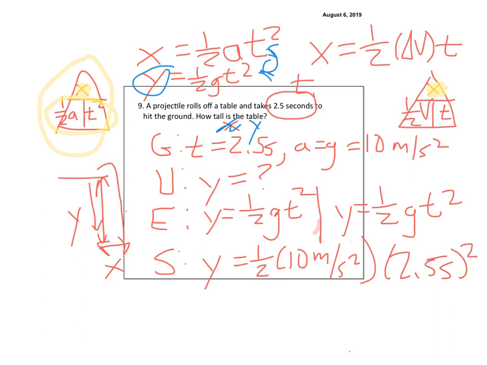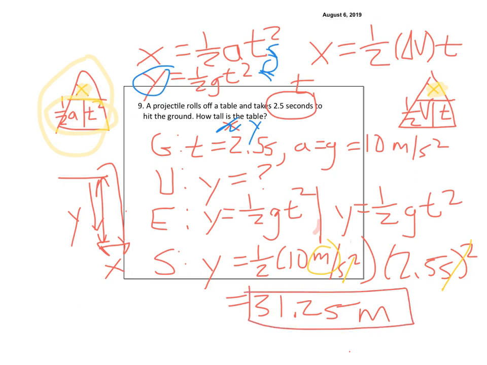So then we're going to plug that into our calculator, and we have 5 times 2.5 squared, so that's equal to 31.25. And the question is, what are the units? So the units, we're going to look at what cancels. And we see that second squared cancels with second squared, so that leaves us with meters, which is good. So we end up with 31.25 meters.